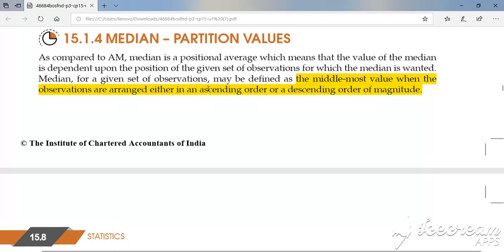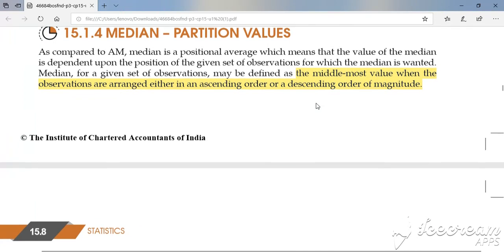Now what is ascending order? Everybody knows this. You will start from smallest to biggest. It is nothing but ascending order. And what will be descending? Reverse of it. So from biggest to smallest gives you descending order. So this median is the middlemost observation when your data is arranged in ascending or descending order.